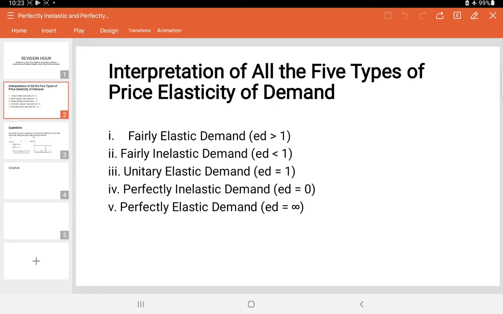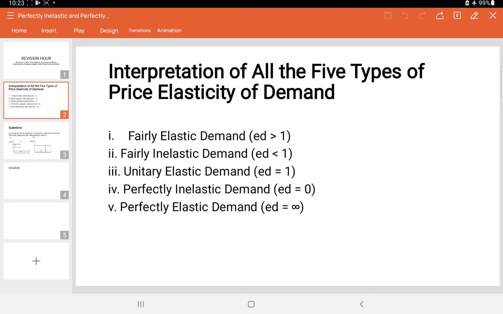If you calculate the price elasticity of demand coefficient and the answer is greater than 1, then we say the commodity in question has fairly elastic demand. If the elasticity coefficient is less than 1, then we say the commodity has fairly inelastic demand. If the elasticity coefficient is equal to 1, then we say it has unitary elastic demand.